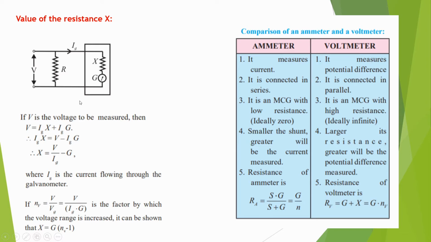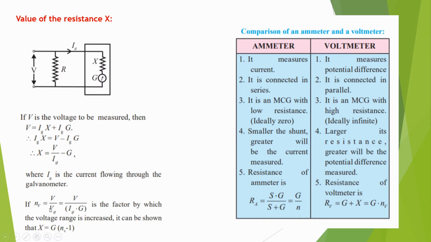Okay, so that is the explanation for the conversion of galvanometer into voltmeter, where Ig is the current flowing through the galvanometer. Suppose nV is equal to V upon Vg. So we can write the equation V upon Ig into G. What is the Vg?